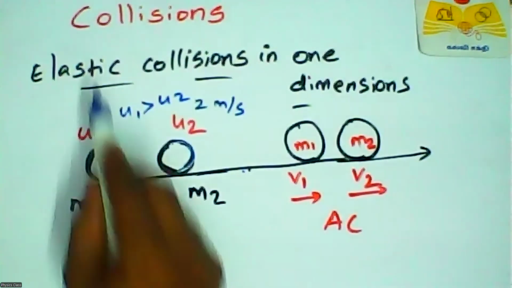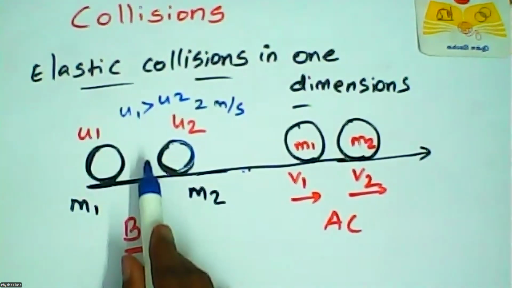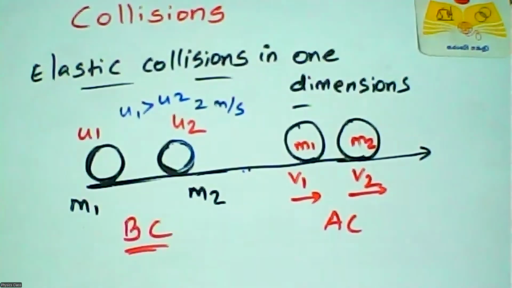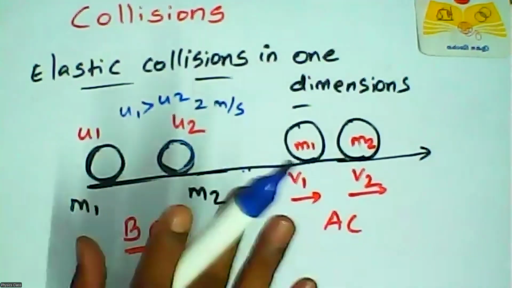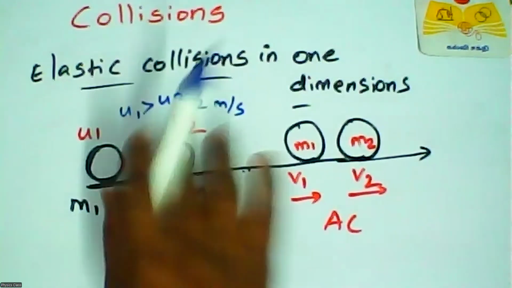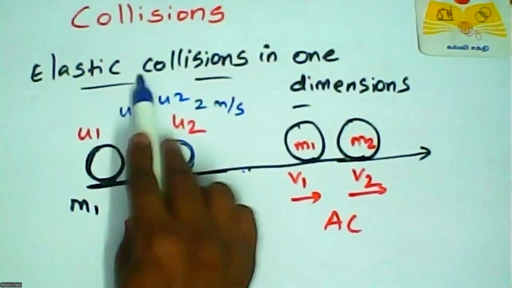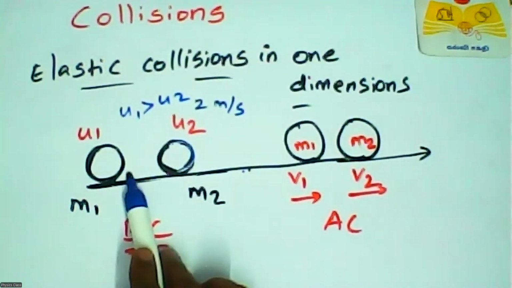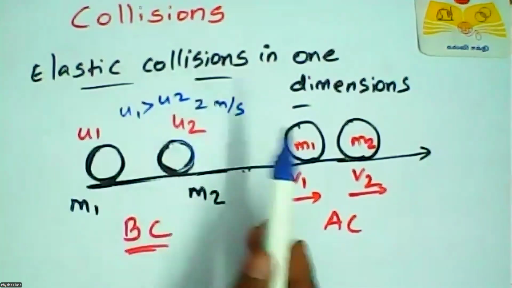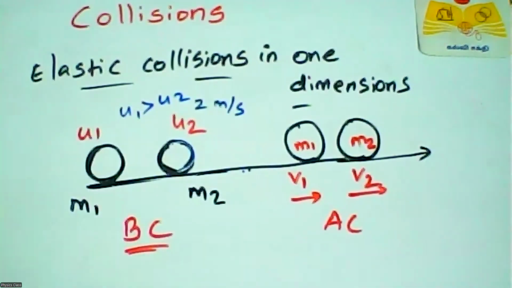For elastic collision, the total momentum of this collision process will not change, so it is conserved. The kinetic energy of the two bodies before and after collision is also conserved, it remains the same. So for elastic collision, momentum before and after collision is the same, and kinetic energy before and after collision is the same. Okay. So first of all, we will discuss the momentum.